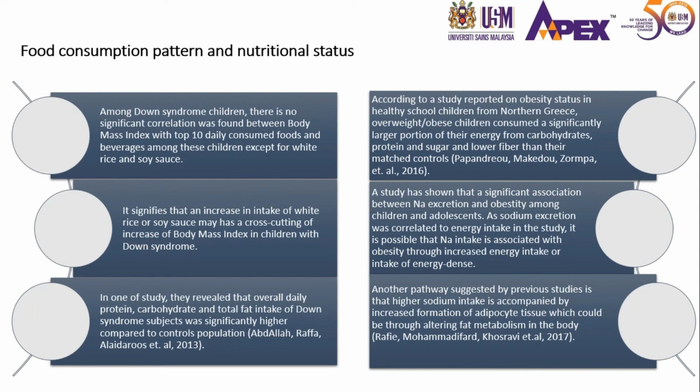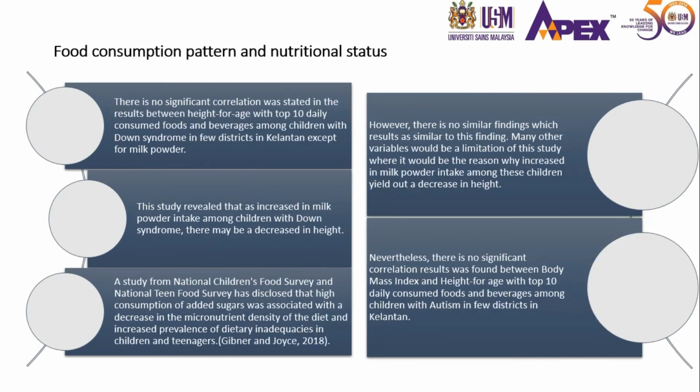It has been shown that there is a significant association between sodium excretion and obesity among children and adolescents. As sodium excretion was correlated with energy intake in the study, it is possible that sodium intake is associated with obesity. Higher sodium intake is accompanied by increased formation of adipocyte tissue, possibly through altering fat metabolism in the body. No significant correlation was found between height for age and the top 10 daily consumed foods and beverages among Down syndrome children, except milk powder. The study revealed that an increase in milk powder intake among children with Down syndrome is linked to a decrease in height.